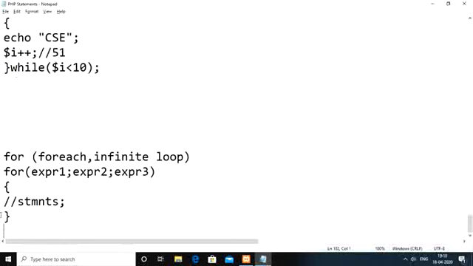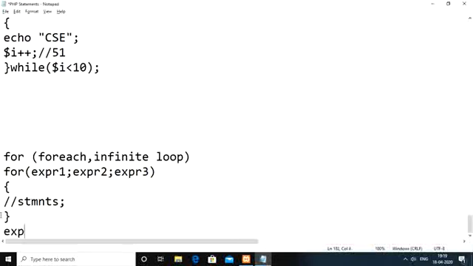The last one we have is the for statement. We have to prefer for when we know exactly how many number of times we need to perform the repetitions here. In case of for, we again have two more variations, which we generally call either infinite loop or for each loop here. These two we will check in the explanation of programs itself. But if you take for, it consists of three parts: expression 1, expression 2, expression 3.